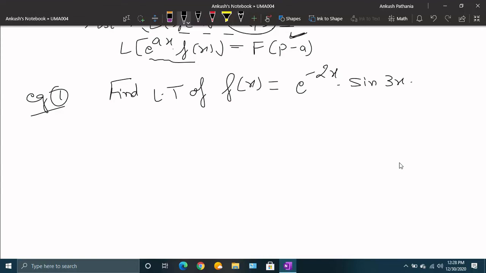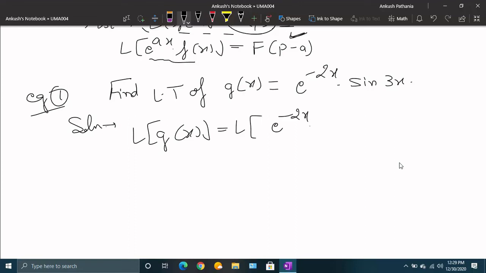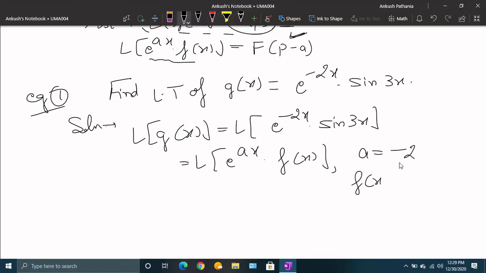Since I am doing the first question for this property, let me do it in detail. Taking it as g(x), I need to find the Laplace of g(x), that is the Laplace of e raised to power minus 2x dot sine 3x. And you can see it is of the form e^(ax) dot f(x), where a is equal to minus 2 and f(x) is equal to sine 3x, a form that we did in the first shifting property.